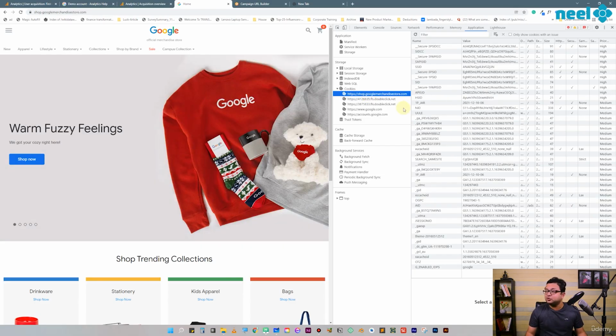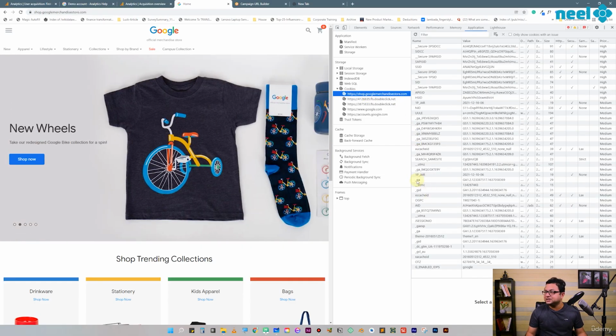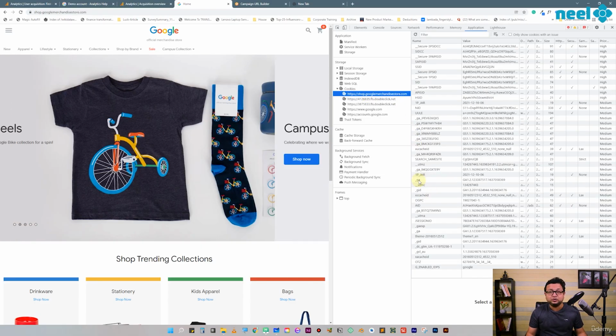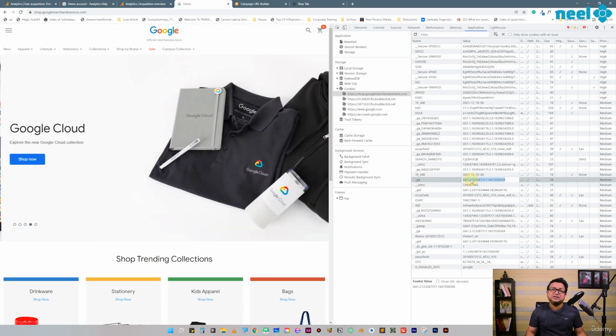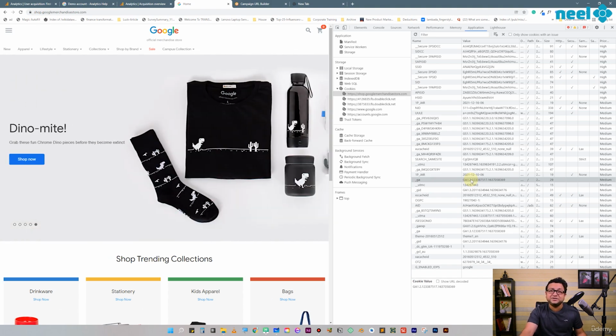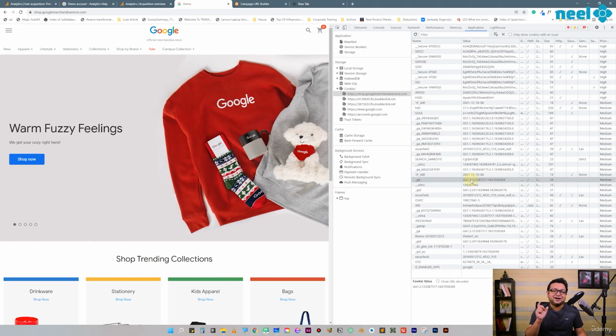One of these cookies that I want you to take a look at is this one, _ga. There is a number that shows up over here, isn't it? This is your client ID that is assigned to you by Google Analytics, to be specific. And this client ID defines a single user. Now here is the thing.